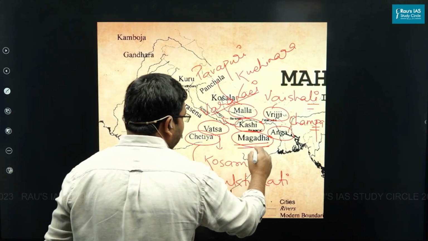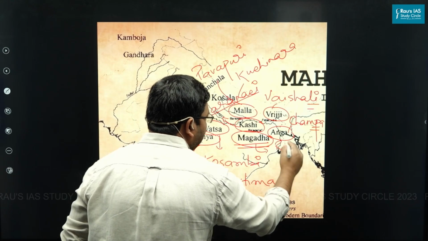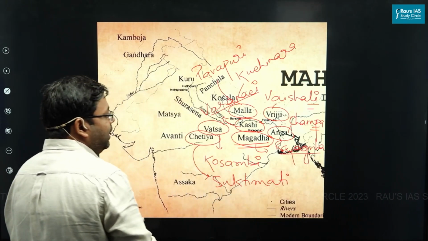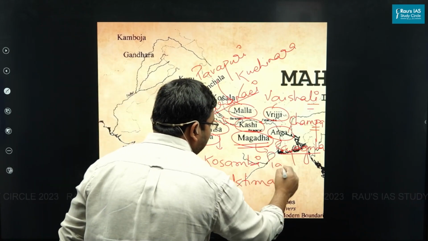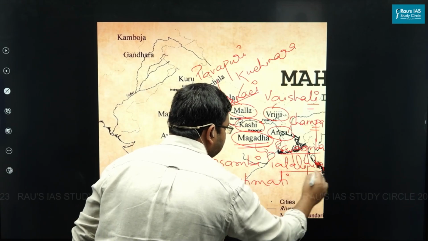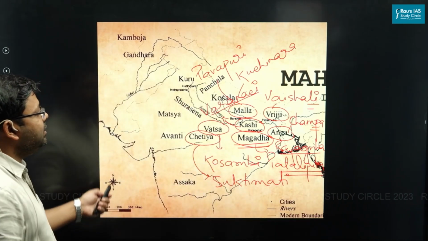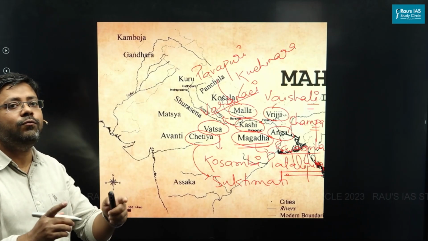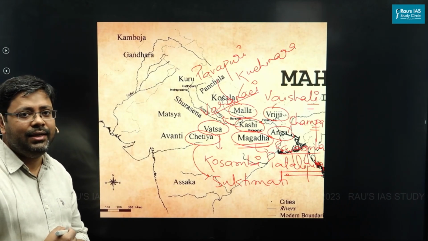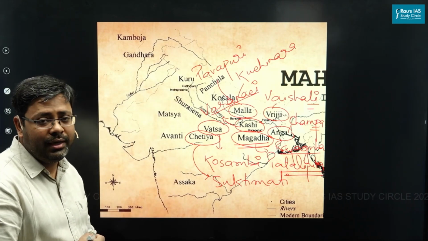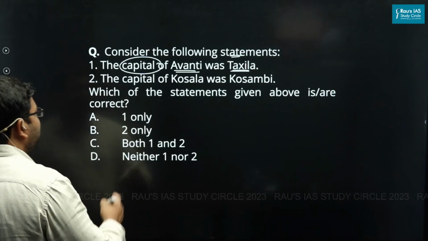The initial capital of Magadha was Rajagriha, and the later capital of Magadha was Pataliputra. Then these were the 16 Mahajanpads between the 6th and 4th century BC in India, explained in the Buddhist literature Anguttara Nikaya. Now, see this question.